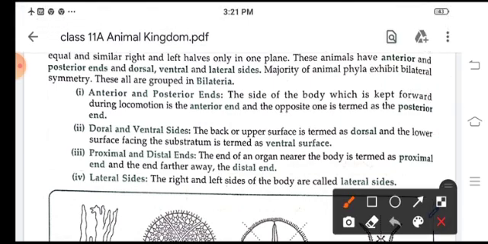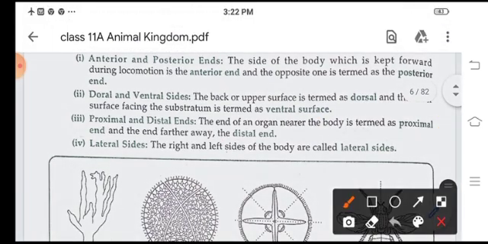Now anterior and posterior ends: the side of the body which is kept forward during locomotion is the anterior end, and its opposite end is known as the posterior end. Dorsal and ventral sides: the back or upper surface is termed dorsal, and the lower surface is termed ventral. Now proximal and distal ends: the end of the organ nearer to the body is termed proximal, and the one farther away is the distal end. Lateral side means the left and right sides of the body, they are called the lateral sides.